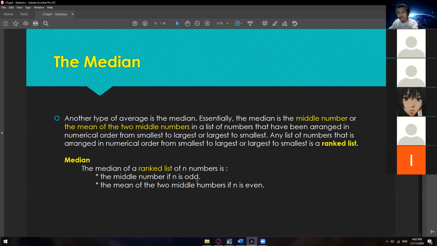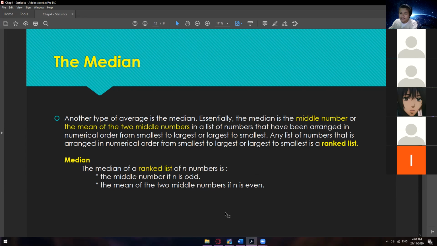So 1, 3, 5, no, 3, 5, 7, 9. As long as the count of data is odd, then you can get the middle number itself. So simple as that.